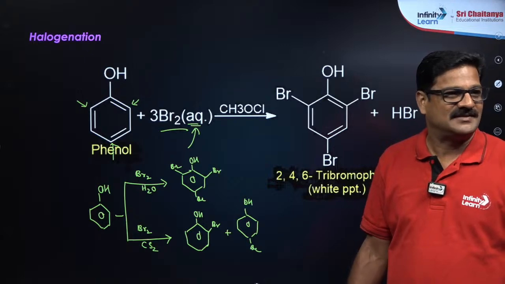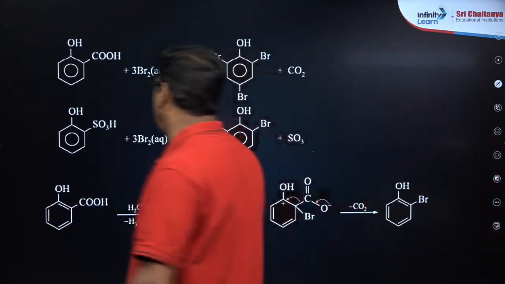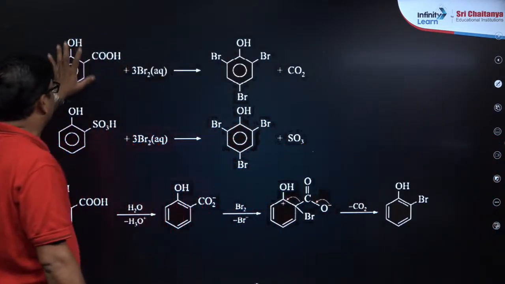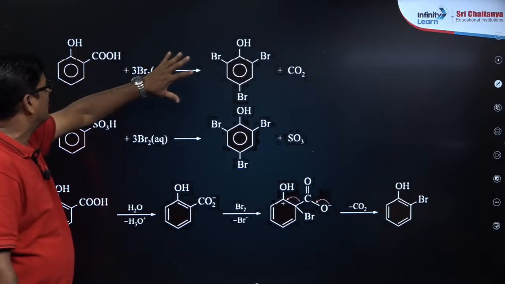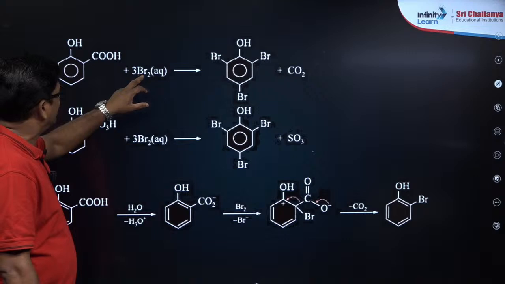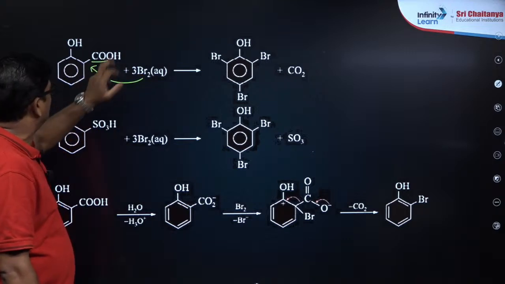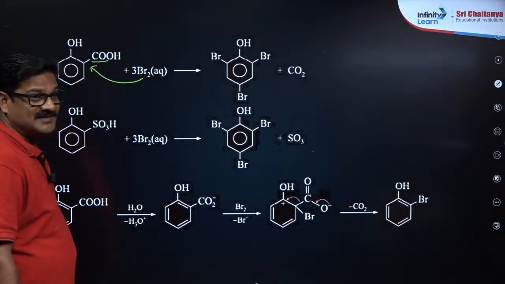Okay, right. Now let us go ahead. If the same thing is treated with aqueous Br2, this is salicylic acid. Salicylic acid is going to give you the tribromo derivative, because the electrophile attacks and decarboxylation happens. Right.